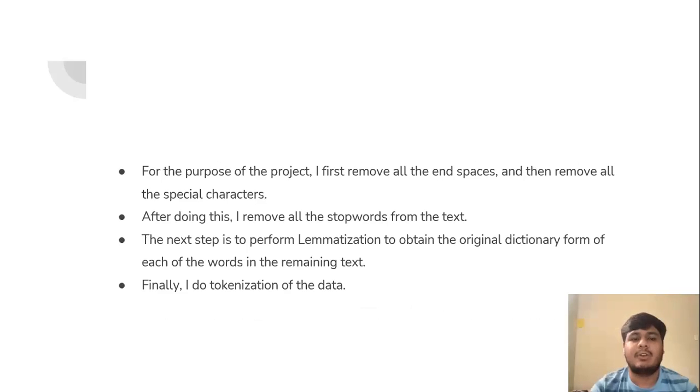For the purpose of the project, I first removed all the extra spaces and then removed all the special characters from it. After doing this, I removed all the stop words from the text. The next step is to perform lemmatization to obtain the original dictionary form of each of the words in the remaining text. And finally, I did the tokenization of the data.